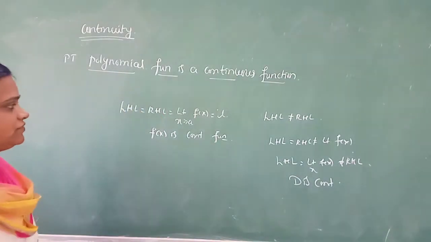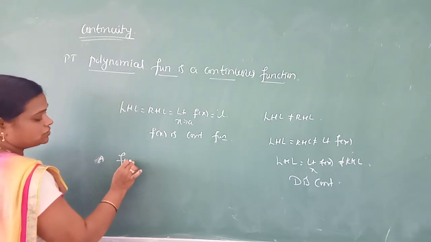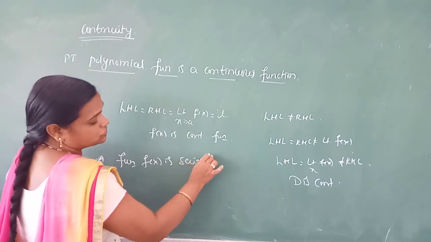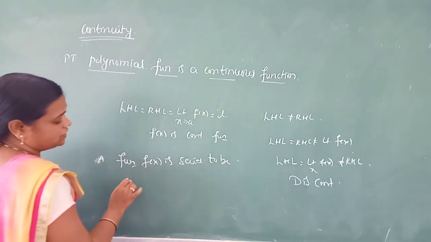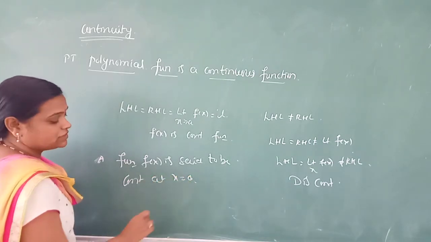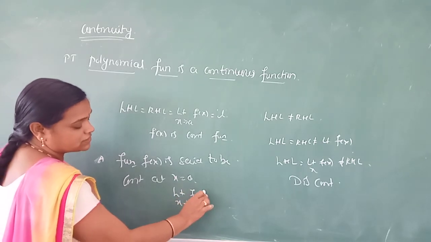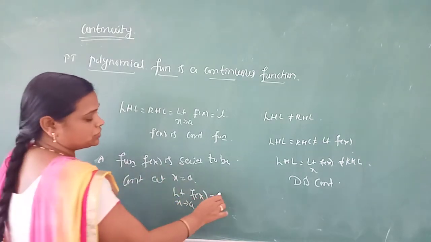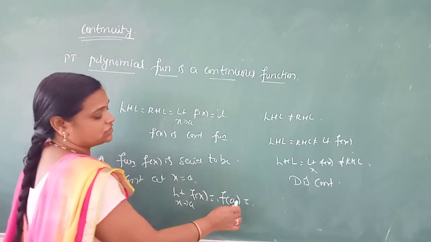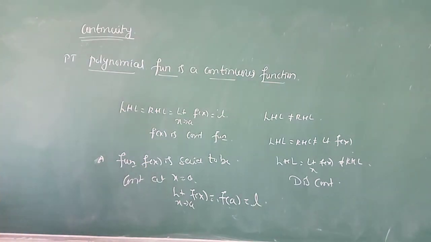Okay, and the particular definition: a function f of x is said to be continuous at x equal to a. That is, limit x tends to a, f of x we get, substitute here, replace x as a, f of a. What do we get? It is a constant. That constant we don't know, we can say that it is L, anything.